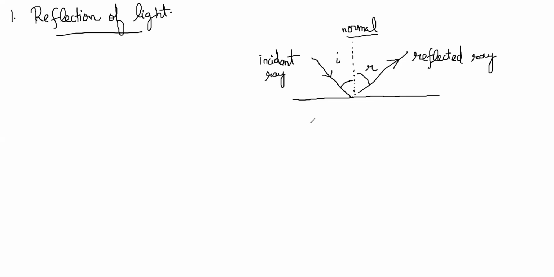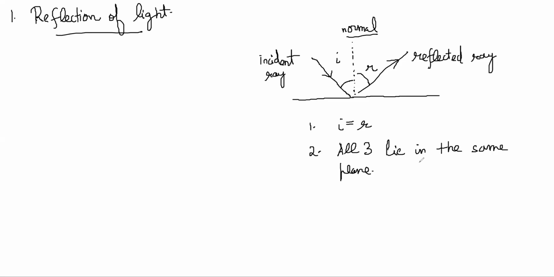Now the first law is obvious. First law is I is equal to R, and the second law says that all three rays lie in the same plane, right? What is the meaning of that? All three lie in the same plane. Do you understand what that means?